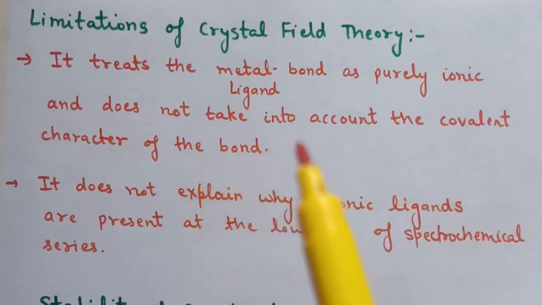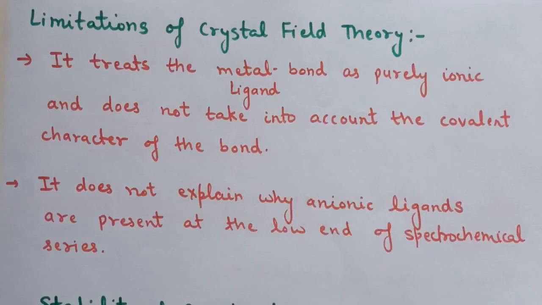In the postulates of crystal field theory, the assumption is that the metal-ligand bond is purely ionic, and this is the limitation of crystal field theory. Second, it does not explain why anionic ligands are present at the low end of the spectrochemical series. So these are the two limitations of crystal field theory.